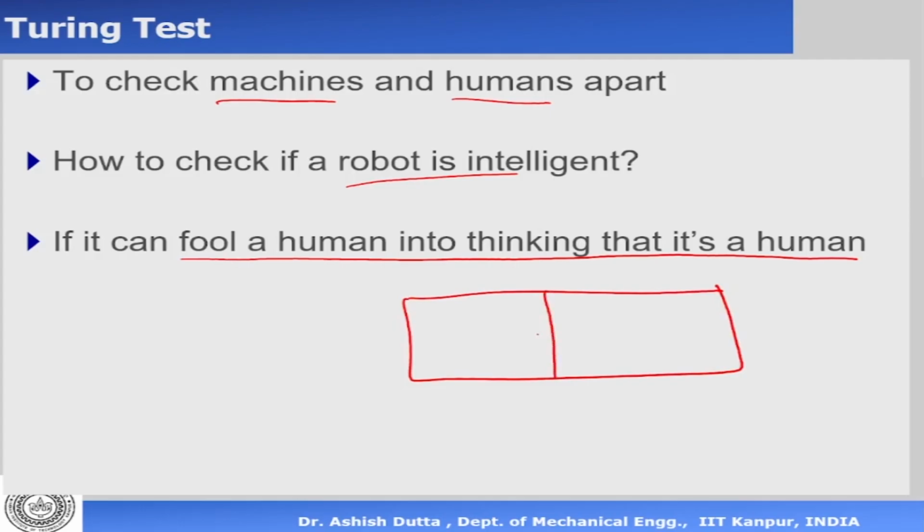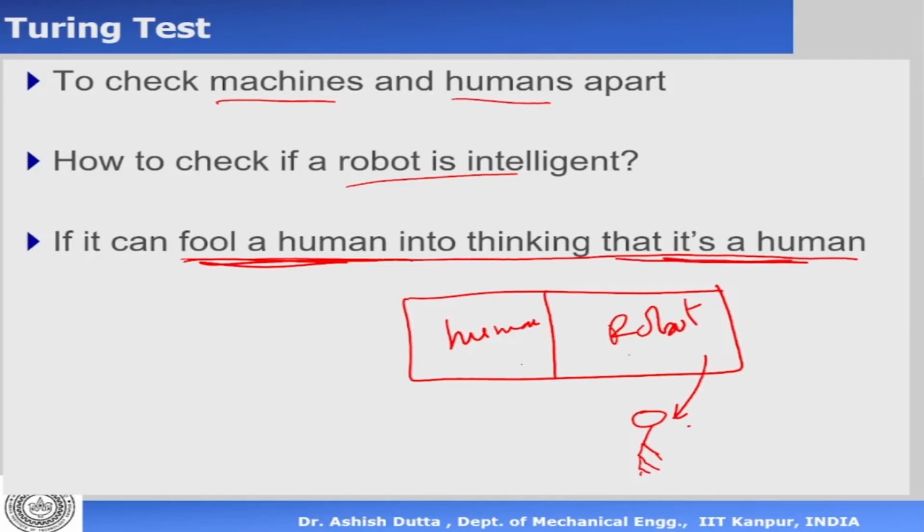Suppose there is a computer program or a robot sitting in one room, and there is a human sitting in the other room. They cannot see each other, and they are completely enclosed in the rooms. On the outside, there is another person called an interrogator, who is going to check if the human and the robot can fool this person. The function of the robot is to fool the person into believing that it is a human. If the robot can fool a human into thinking that it's a human, then it has passed the test, which basically means that it is intelligent.